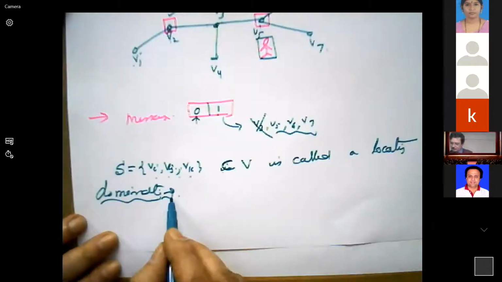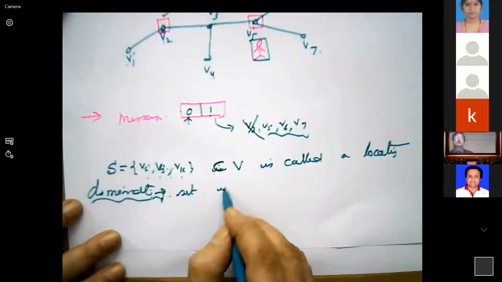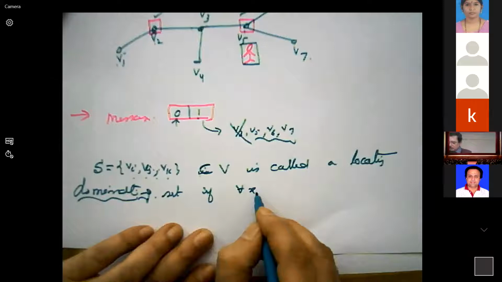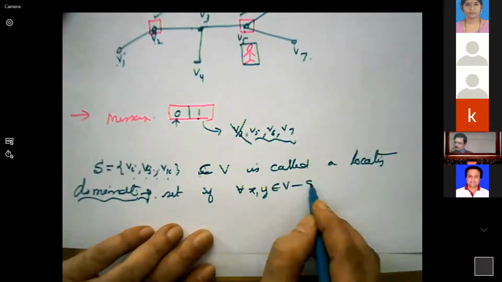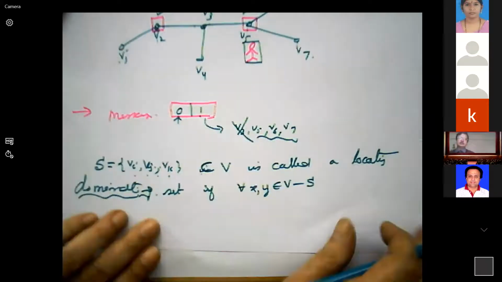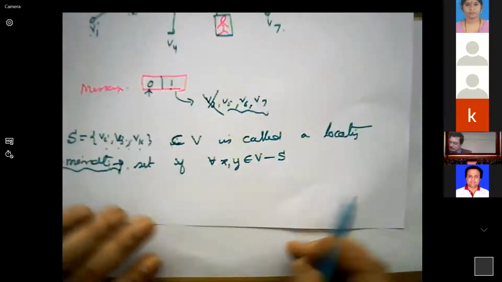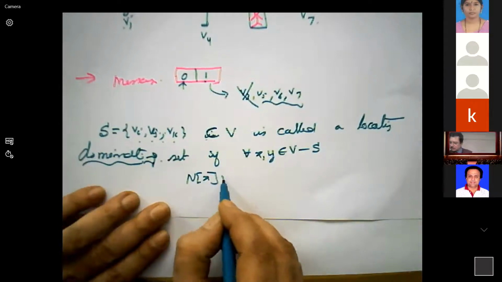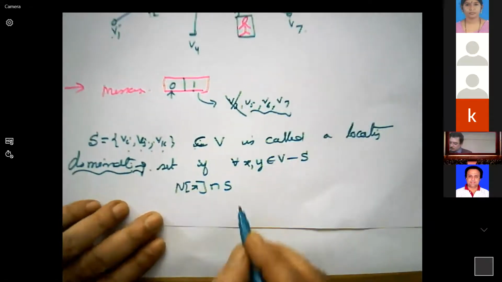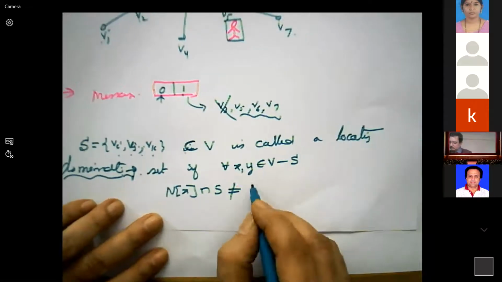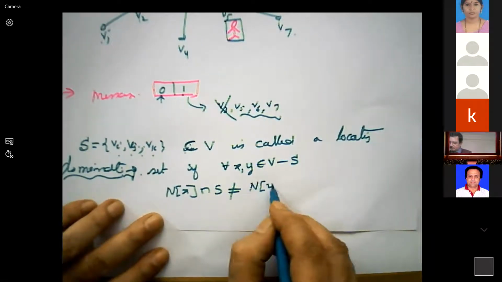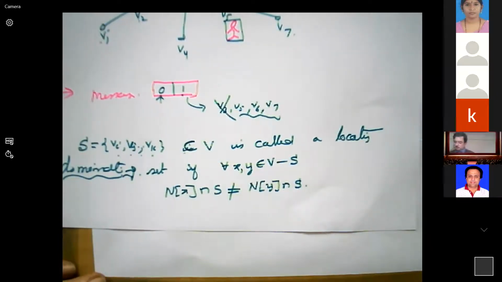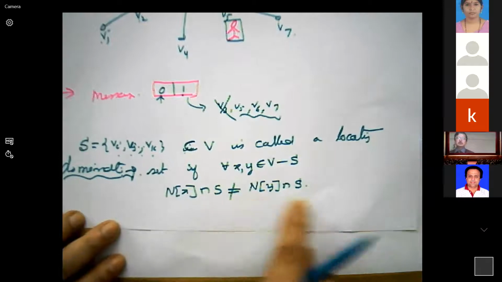Locating dominating set if for all x, y in V minus S, V minus S only, the closed neighborhood of x intersection S is not equal to the closed neighborhood of y intersection S. No 2 sets should have the same elements.